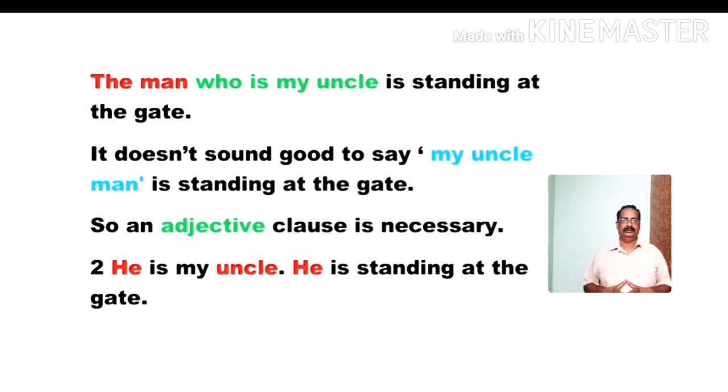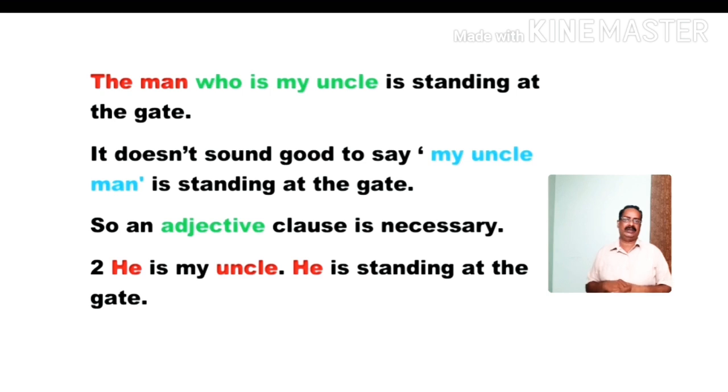Moreover, if we use "the man my uncle," it sounds odd. It doesn't sound good to say "my uncle man is standing at the gate." If you want to use a phrase or a single word, it doesn't sound good in this situation.